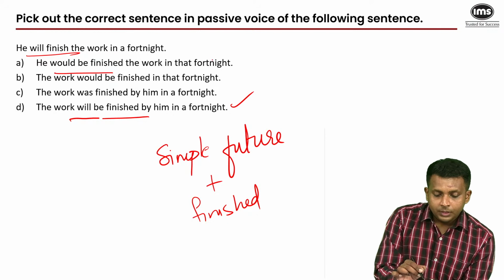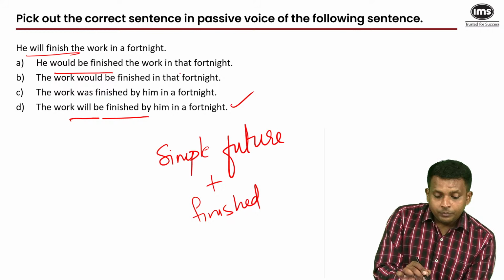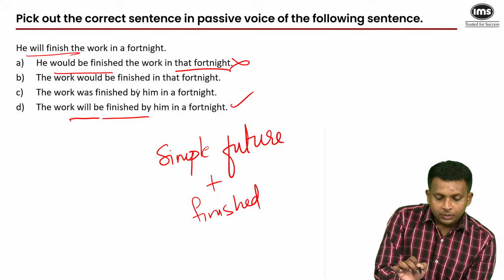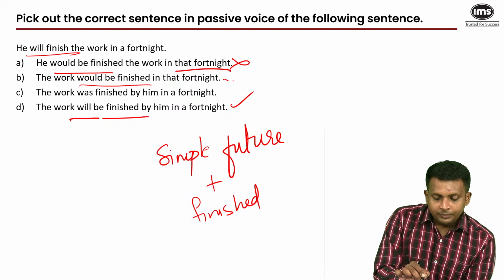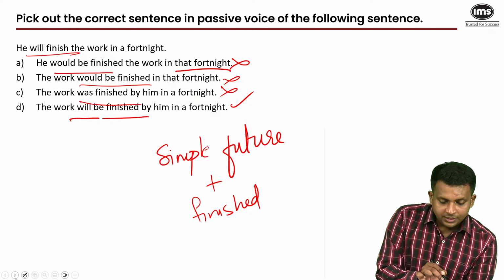Would be, that fortnight. They both make A incorrect. Would be incorrect. Was finished, simple past tense, incorrect. And the answer is D.